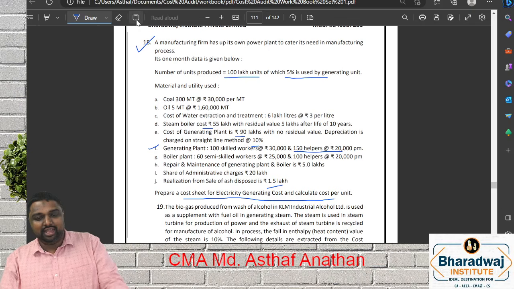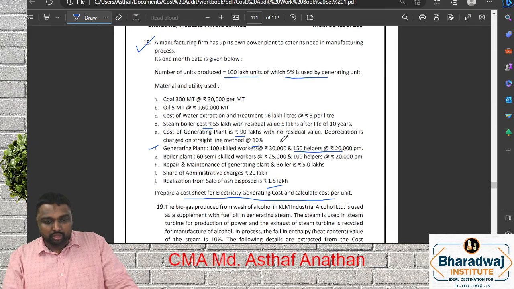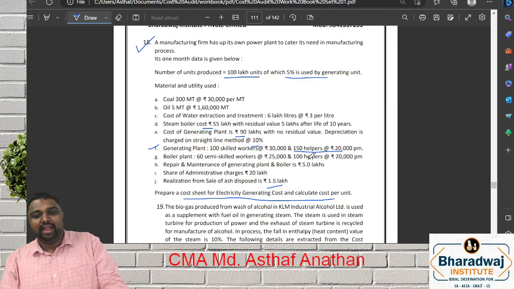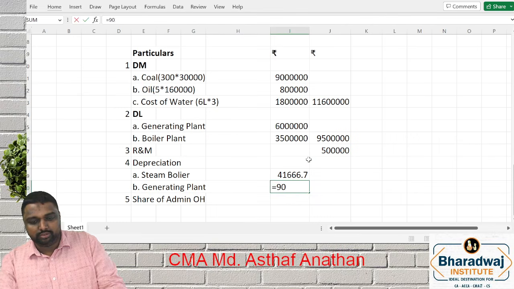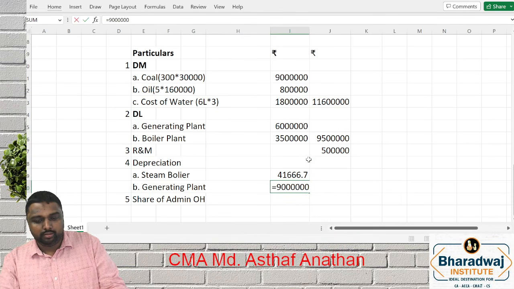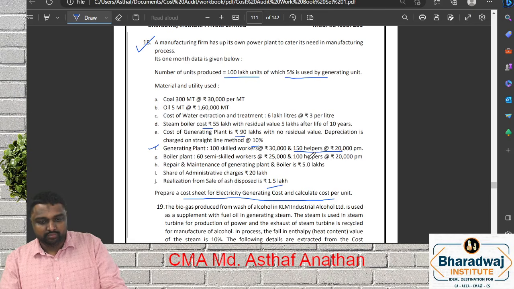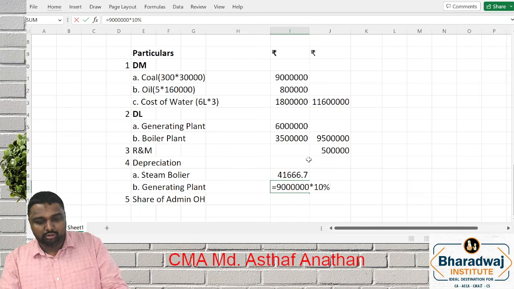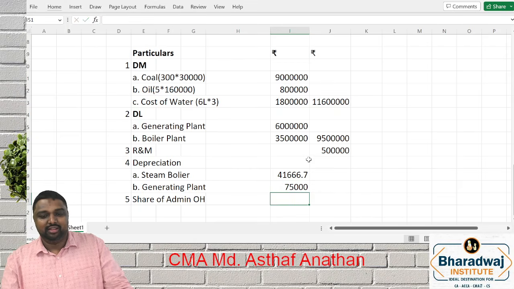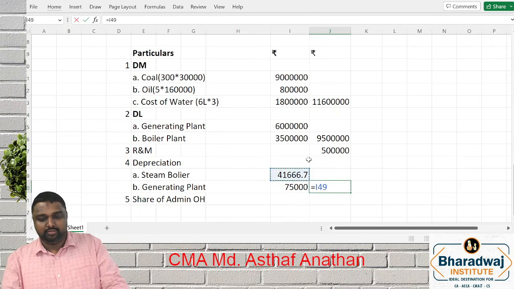Because this entire data is for a month. Here it is 90 lakh into 10%, that is for annum. You have to do it for 1 month. What will be the answer?